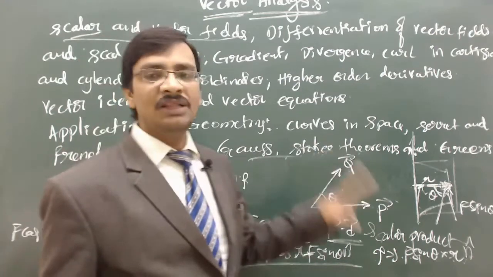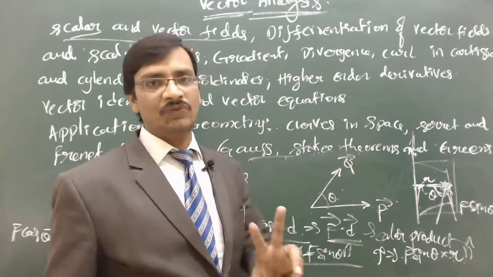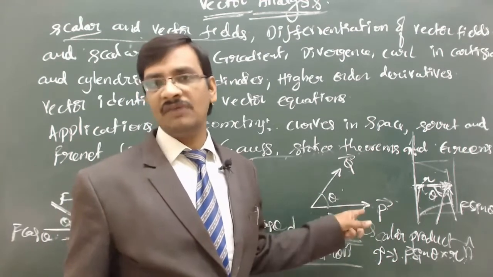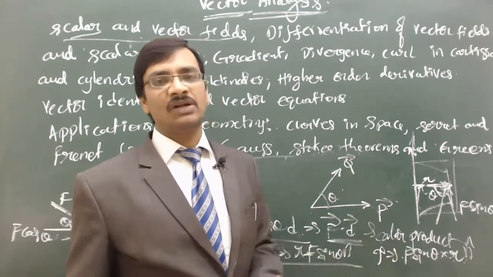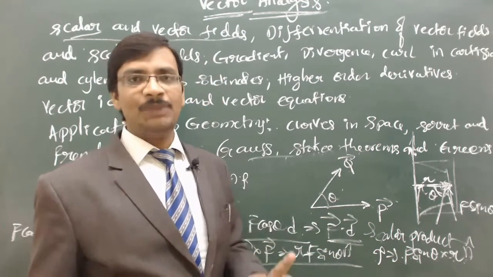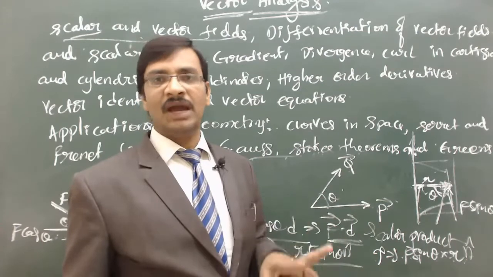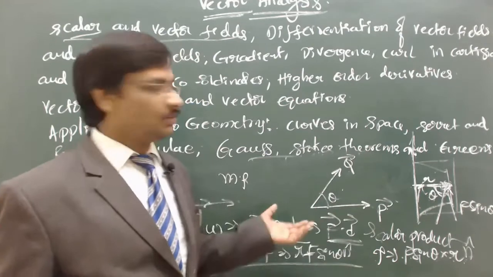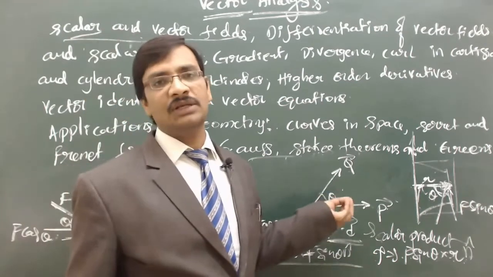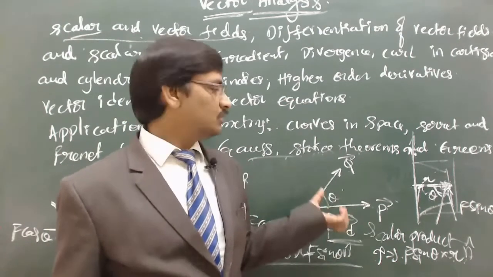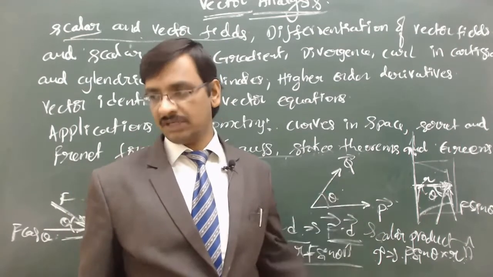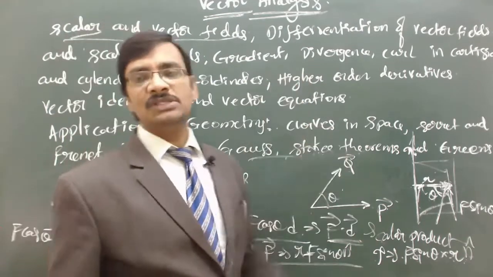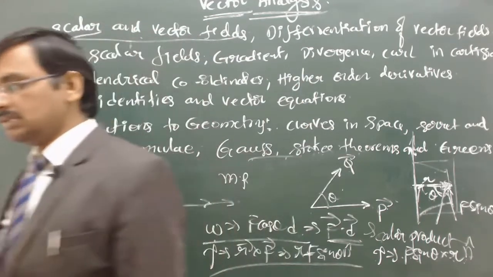So this is how vector algebra was defined with two different kinds of multiplications without any division, because division does not have any meaning for us. Hence in vector algebra division was not defined, but multiplication was defined in two different ways, and addition and subtraction are separately defined with the help of the parallelogram law or the triangular law of vector addition, which you can make use of to identify the addition and subtraction of vectors. Got it? So these are the basic fundamentals you have to be aware of before going to vector calculus. Any questions on this?